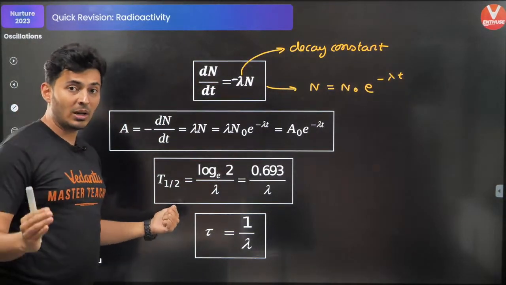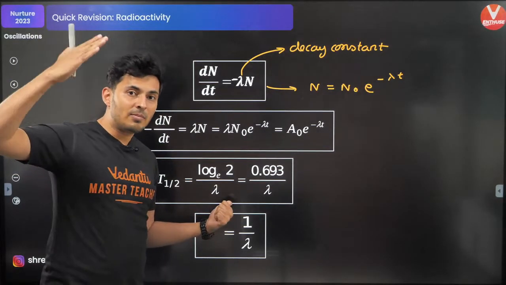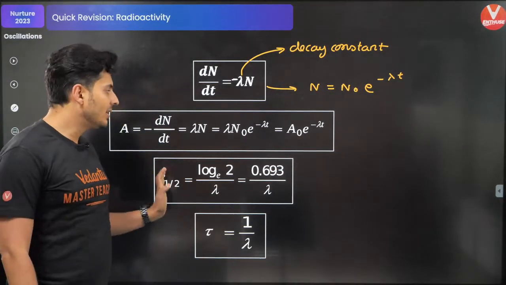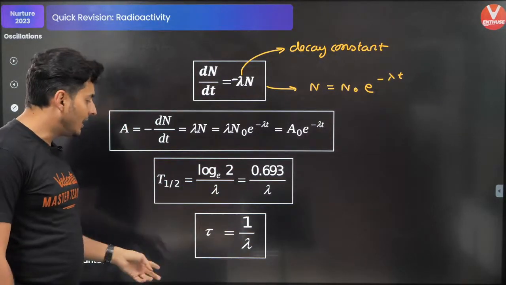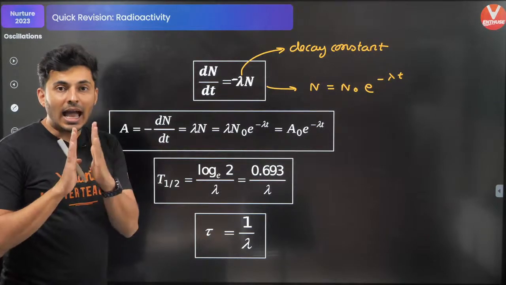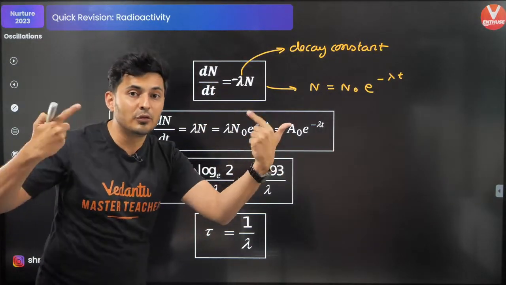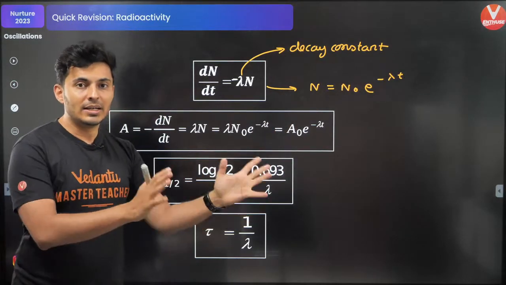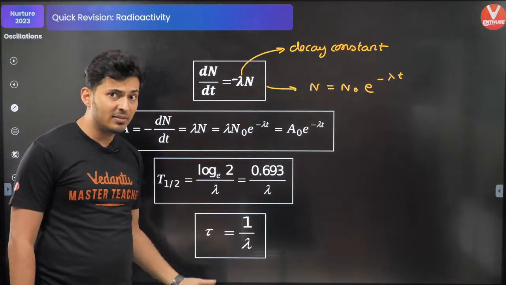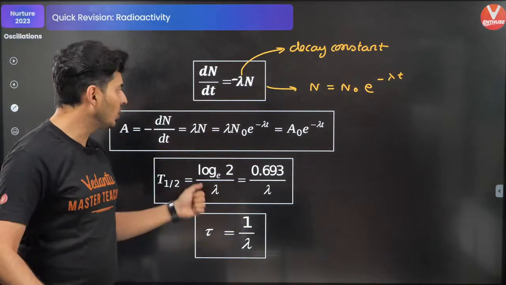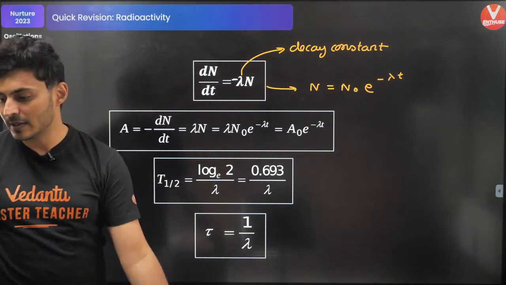Half-life is the amount of time it takes for a radioactive sample to fall to half its original value. It is log of 2 upon lambda. And average life is the average time for which a nucleus stays before decaying into its daughter nuclei. The average of those times is called the average life, and it is just the reciprocal of the decay constant. Okay, I hope this is clear.